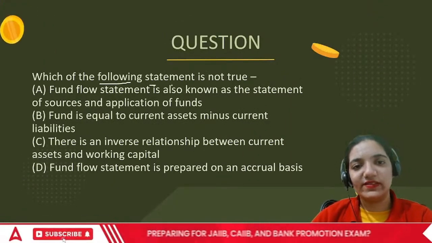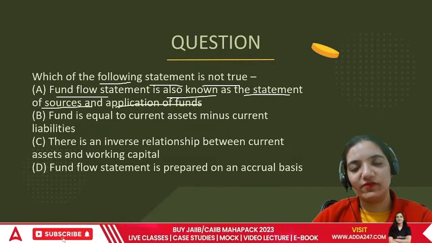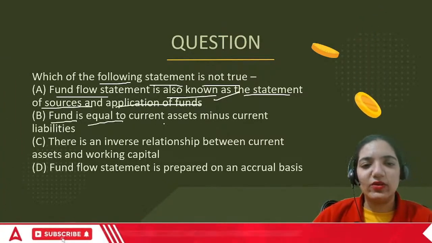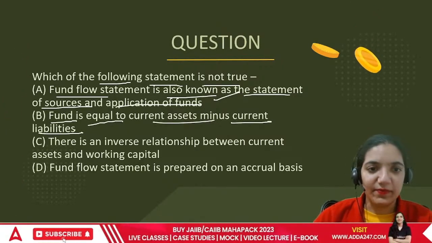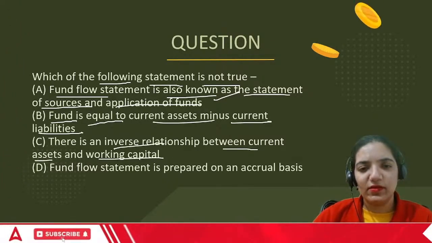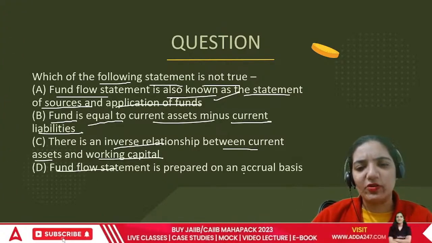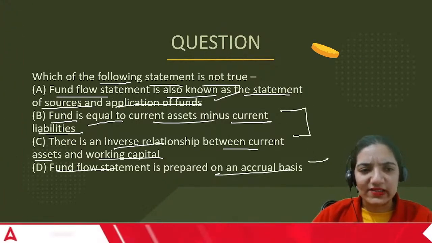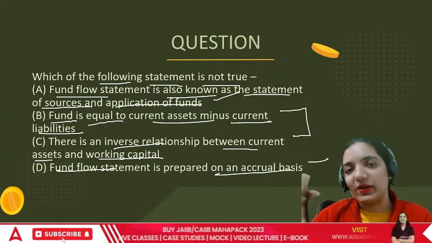Which of the following statement is not true? Fund flow statement is also known as a statement of sources and application of funds. It is called that. So this is true. Fund is equal to current assets minus current liabilities. No, that is working capital. There is an inverse relationship between current assets and working capital. No, there is a direct relationship between the two. Fund flow statement is prepared on accrual basis. That is also true. So in this case, I can see two things. As such, we can still go for B because up to an extent, working capital is a part of fund.